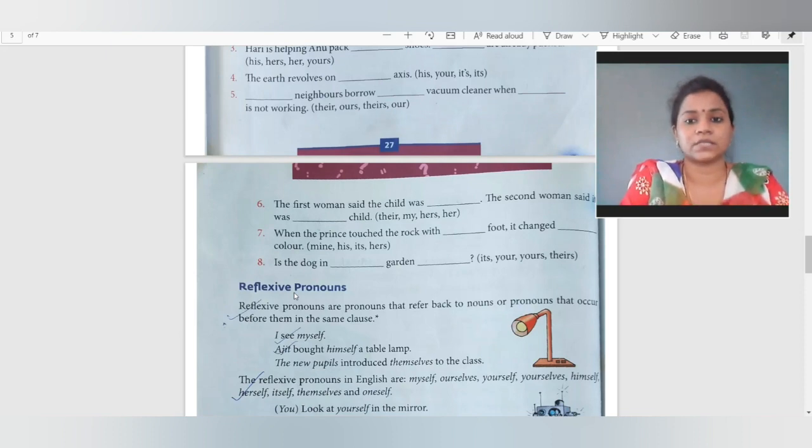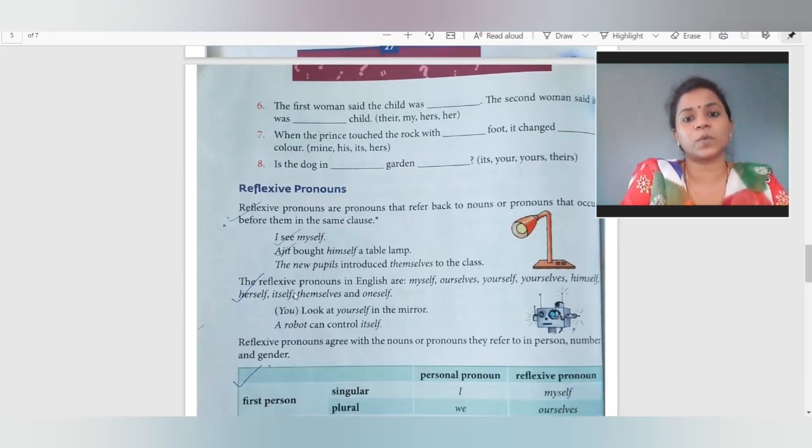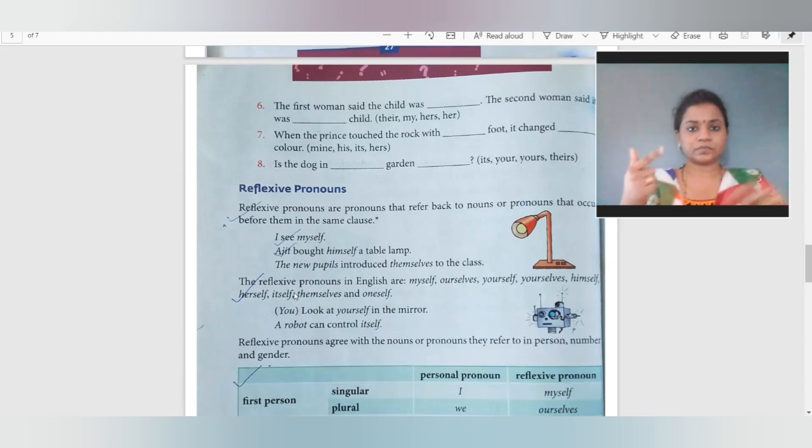Now reflexive. See, the word itself gives you an idea. Reflect. You must have studied reflecting in science. When you are standing in front of a mirror, what can you see? You can see your reflection. We are standing there, nobody else will be seen in front of the mirror, only we will be seen. So that is a reflection. You must have shone a light on glass, so what reflects?